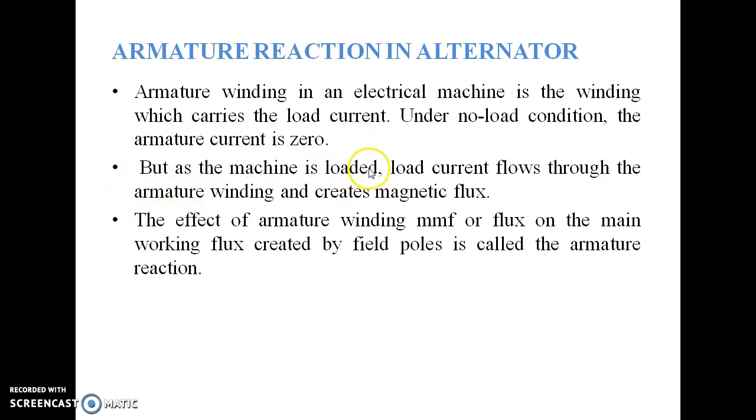But when the machine is loaded, load current flows through the armature winding and it creates a magnetic flux. The effect of the armature winding MMF, or the armature winding flux, on the main working flux created by the field pole is called the armature reaction. The very simple definition: the effect of armature flux on the main field flux is called the armature reaction.